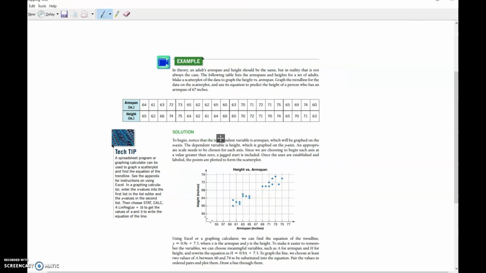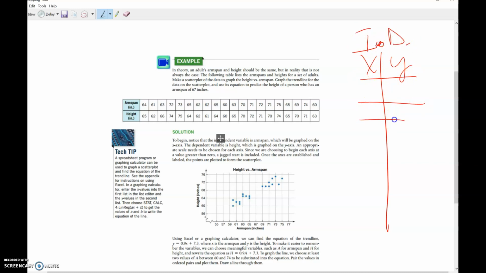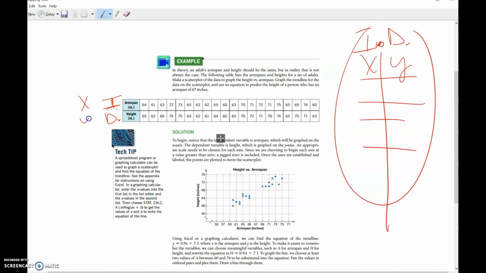Now, again, I don't really like how they flip the chart. I kind of like XY charts this way. But remember, your independent variable and then dependent. So if it's sideways like this, your input is first. That's your independent. So it still spells ID, but I prefer an XY chart. So this is your X, this is your Y. So what that means is your independent variable goes here. That's your X. Y goes here.